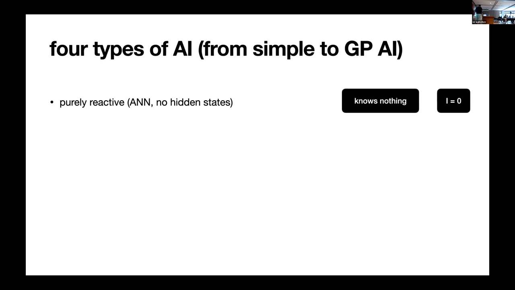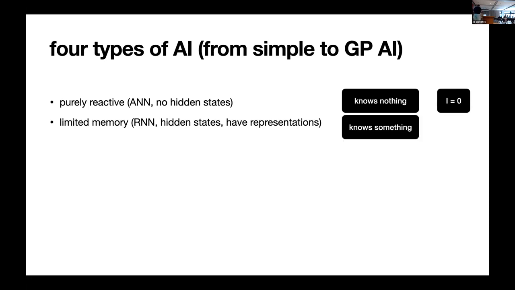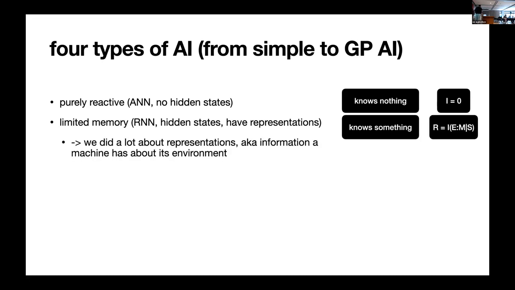And the information of this thing is 0, quite easy to compute. And then, of course, you extend this to limited memory machines, recurrent neural networks, things that have states. And these machines can actually remember something about the environment. And curiously, we did quite a lot of work on representations, quantifying this with information theory, finding out the nodes that do that, and so forth.